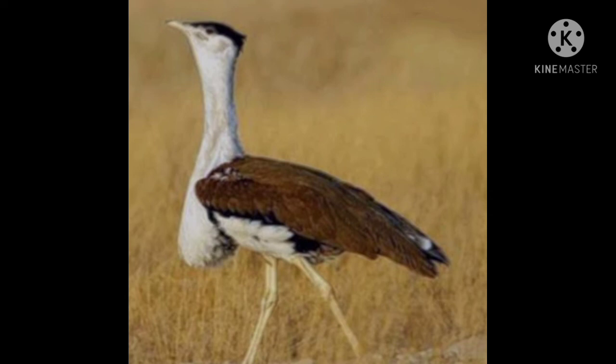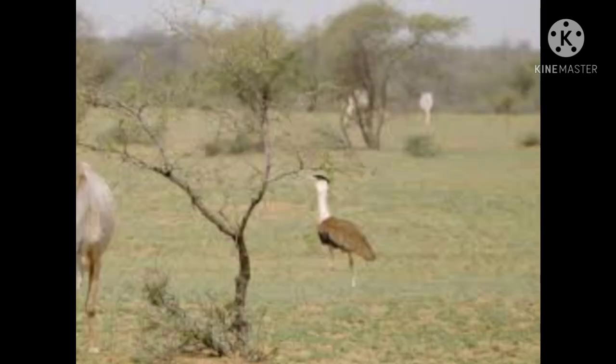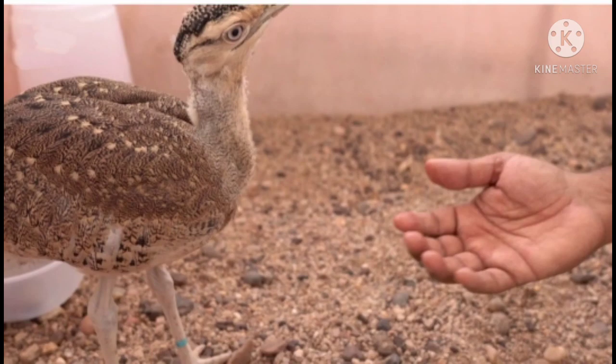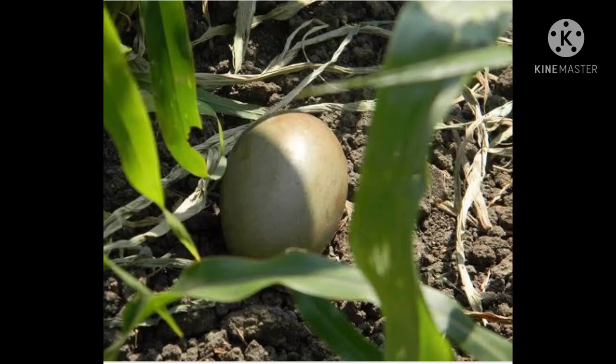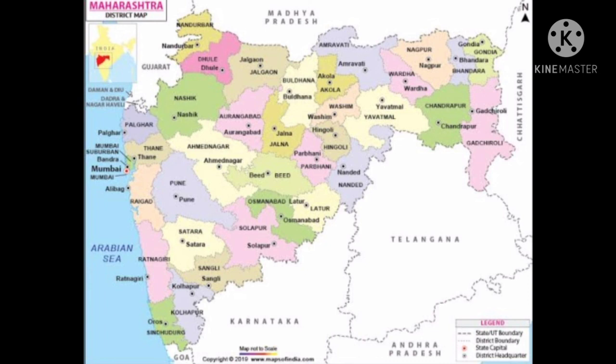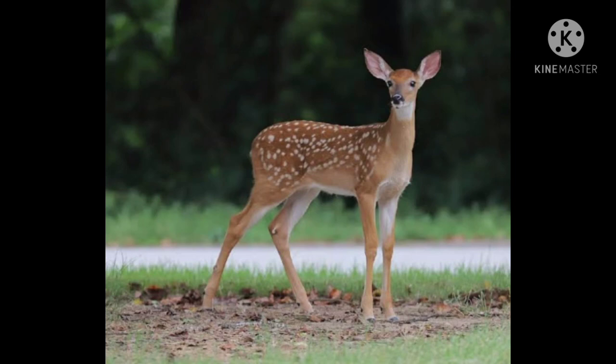These birds live in open grasslands. They feed on insects, thus giving protection to crops in the fields. They are the farmers' friends. As they are hunted for their meat and their eggs, unfortunately, their number is fast dwindling. Now, what is the meaning of dwindling? Dwindling means reducing. Maharashtra state has declared the Nananj area a sanctuary for the Great Indian Bustard. Deer are also found in these grasslands too.